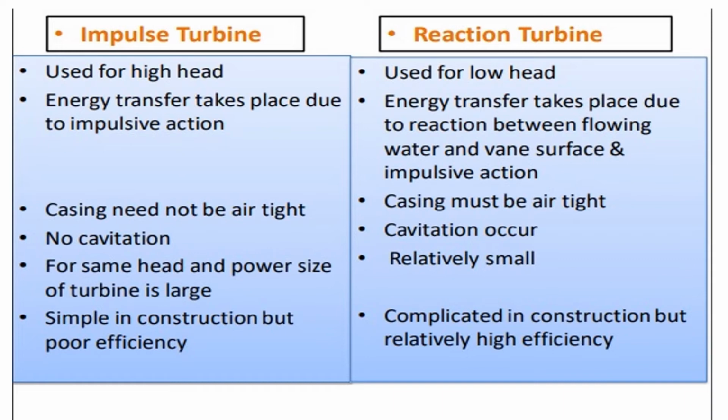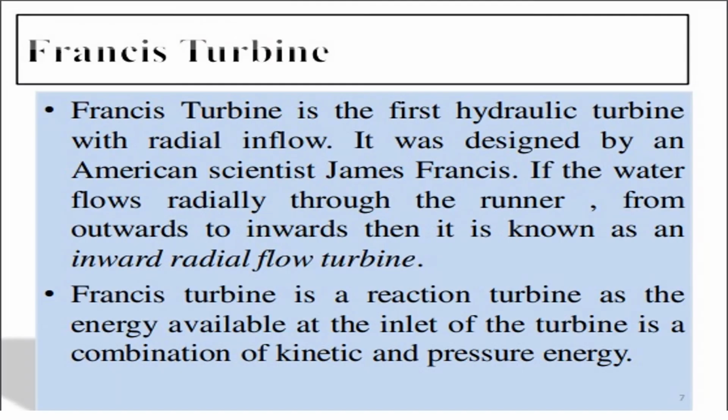For the same head and power, the turbine size is very large in an impulse turbine, and relatively small in a reaction turbine. An impulse turbine is generally simple in construction but has poor efficiency, but a reaction turbine has complicated construction and relatively high efficiency.